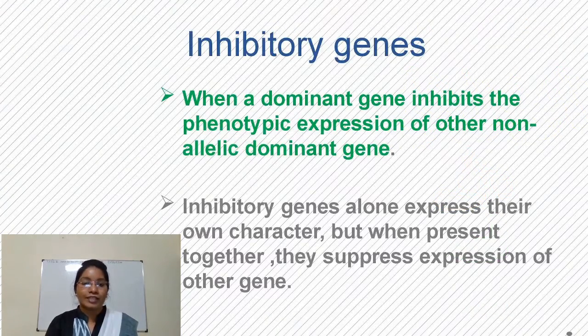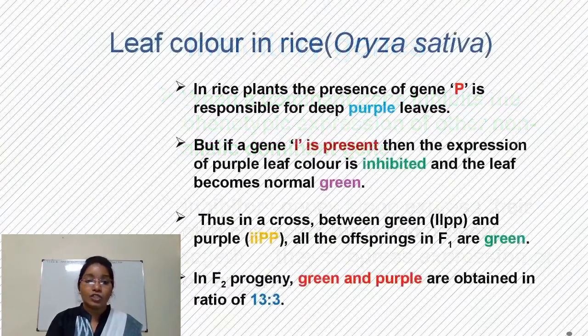So the last type of interaction is inhibitory gene interaction. As the name suggests, when a dominant gene inhibits the phenotypic expression of another non-allelic dominant gene, it is called inhibitory gene interaction. Inhibitory genes alone express their own character, but when present together, they suppress expression of the other gene.